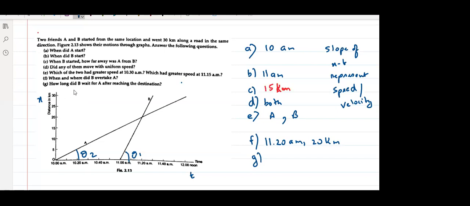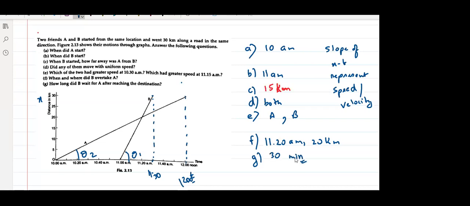What about the last part? How long did B wait for A after reaching the destination? Yes, B reached the destination at this time, which is 11:30. But A reached at 12 noon. So how many minutes? 30 minutes. The answer is 30 minutes. Got it, everyone?